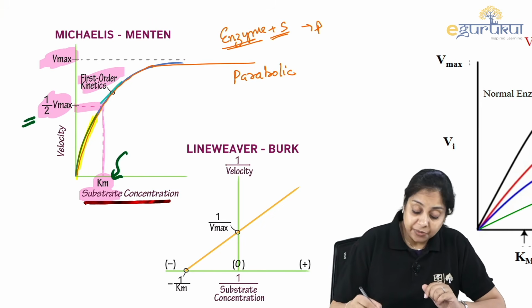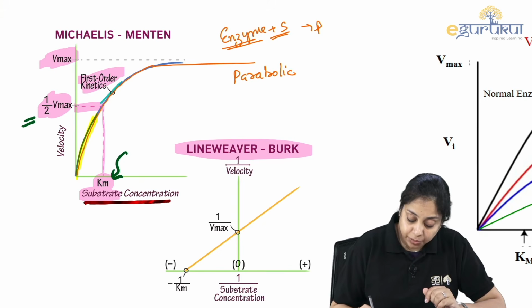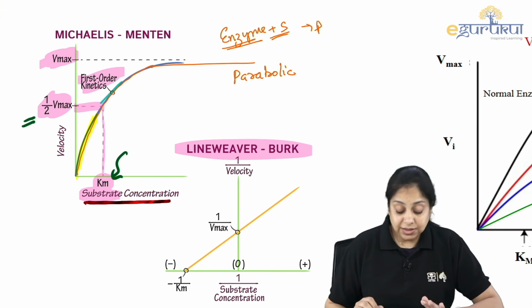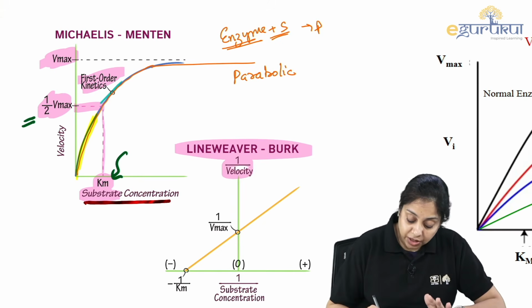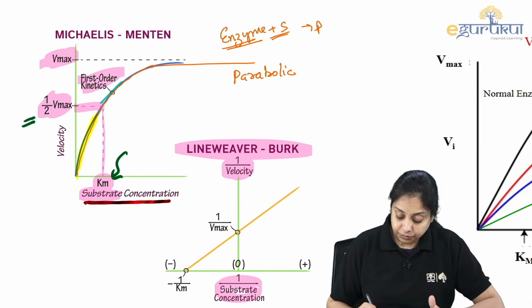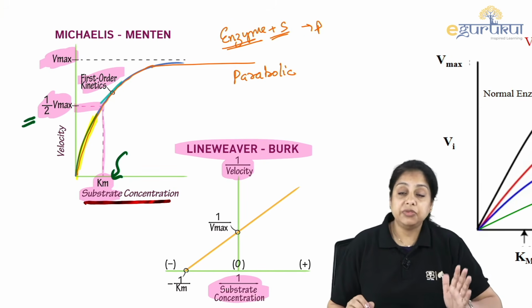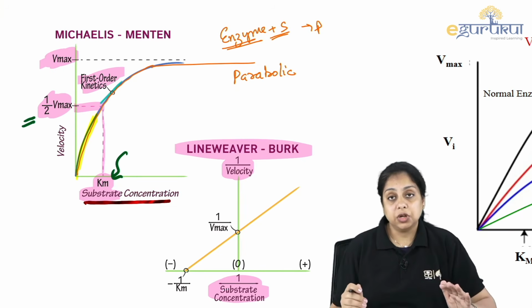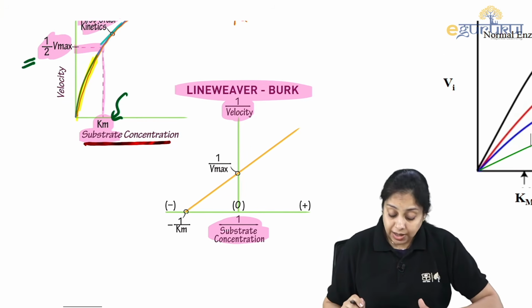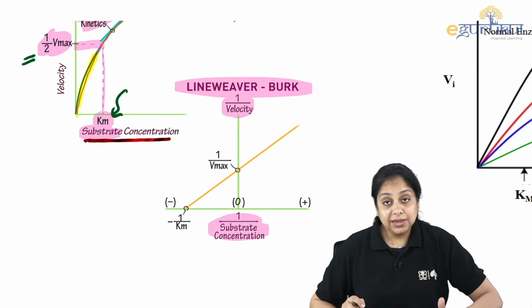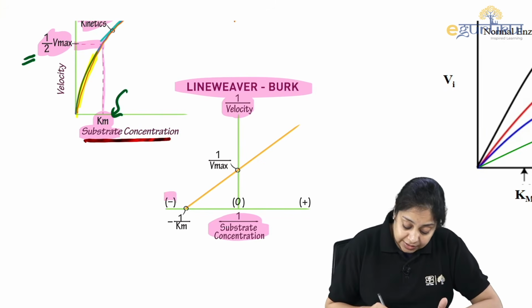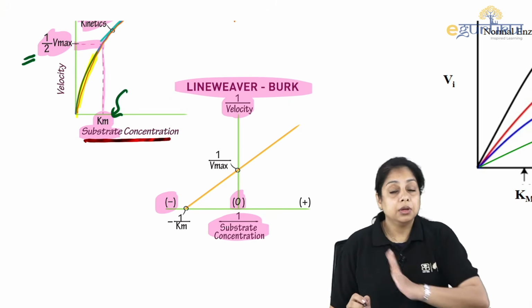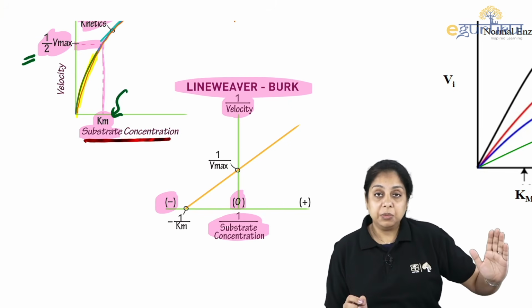So there is an advanced version, that is the Lineweaver-Burk plot. It is the same, just know that we are doing the inverse. We are not just taking the velocity and the substrate concentration, we are taking the inverse of the velocity and the substrate concentration, and then we make a plot. In that plot, we get a line that extends beyond zero, to the left-hand side, if you remember the maths, right?